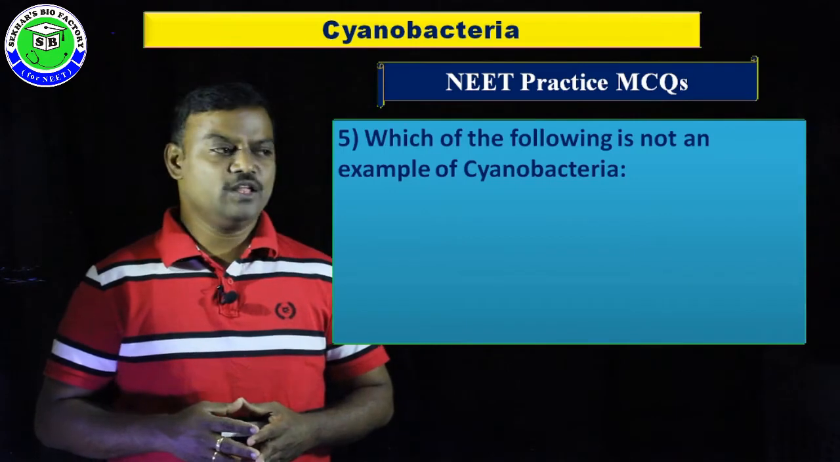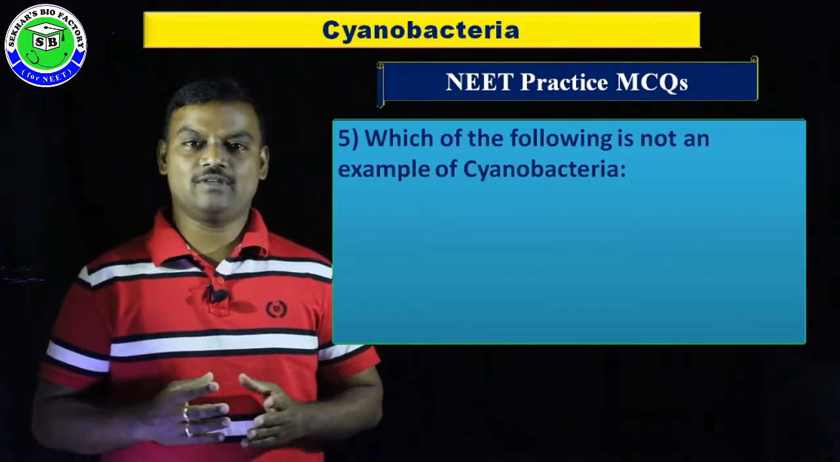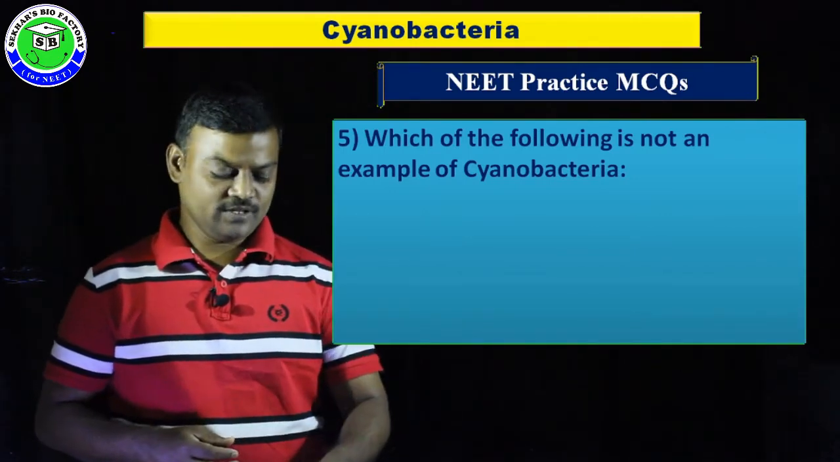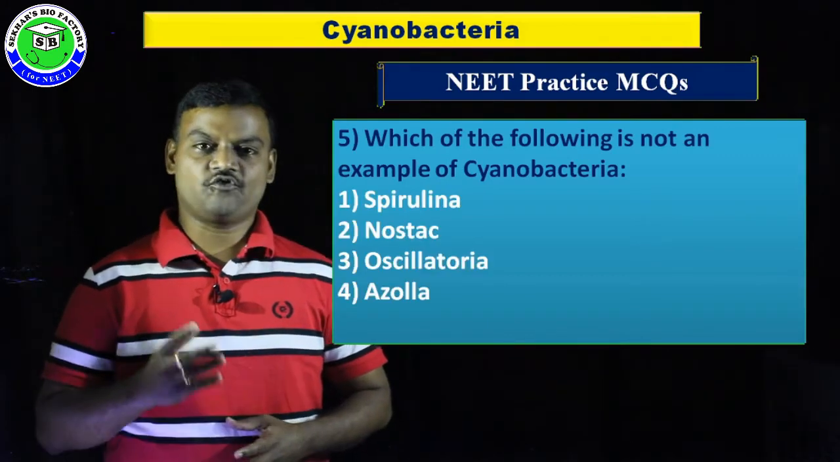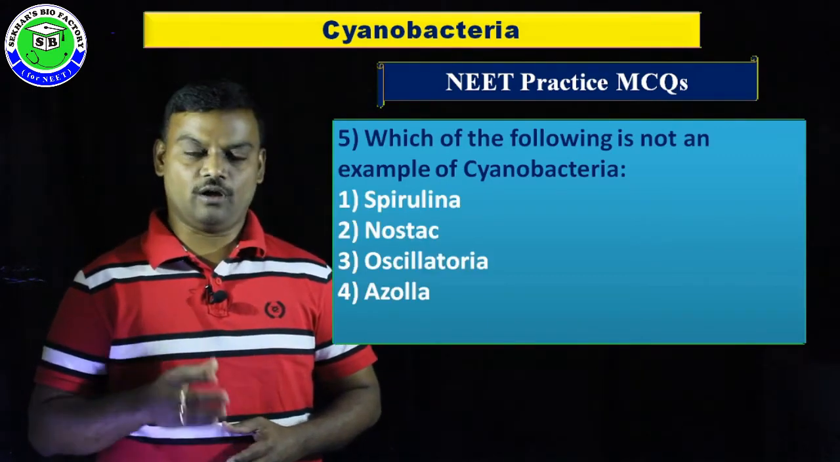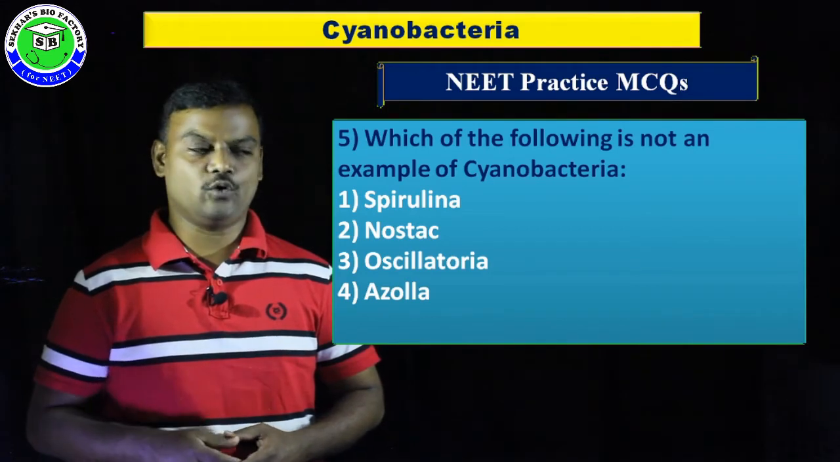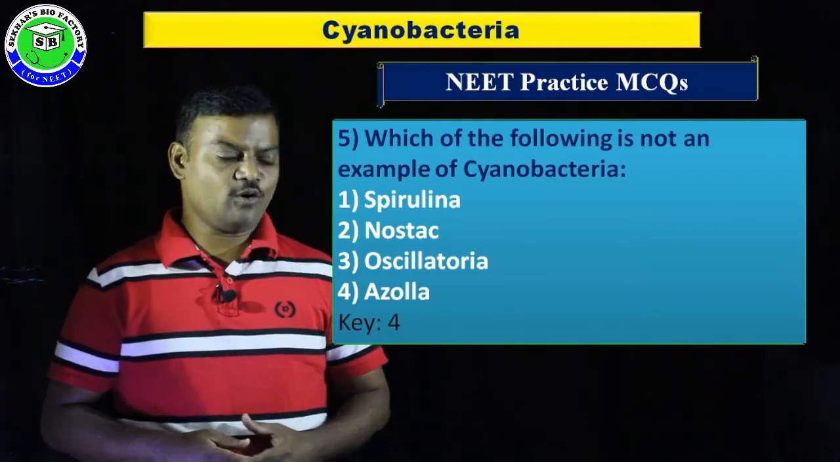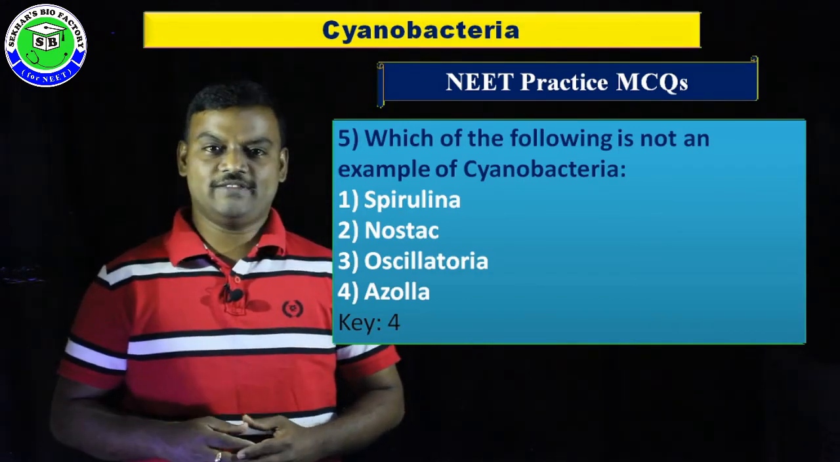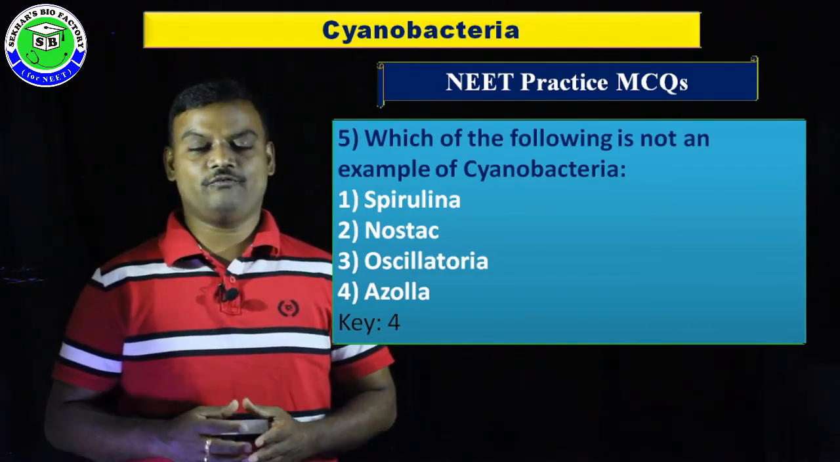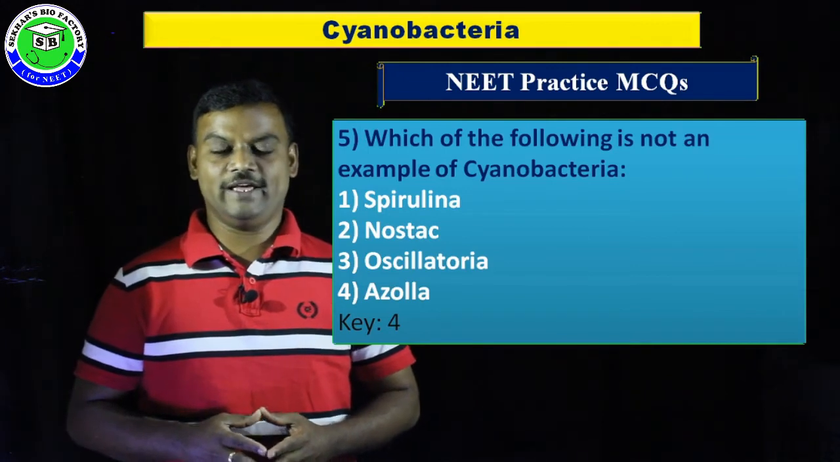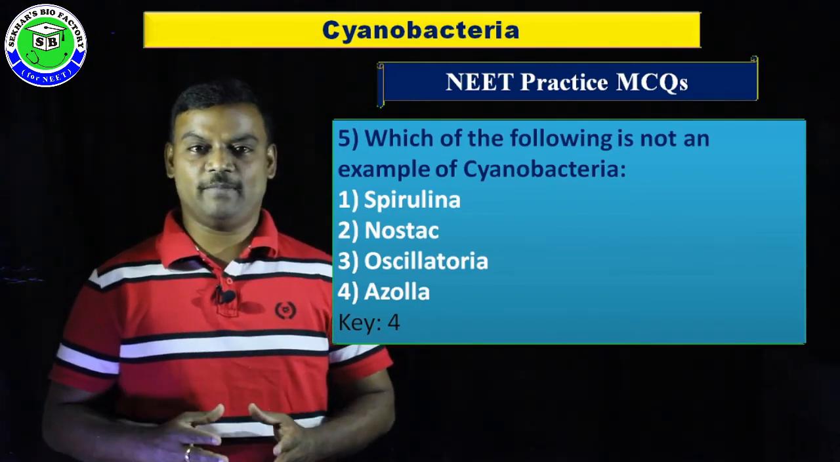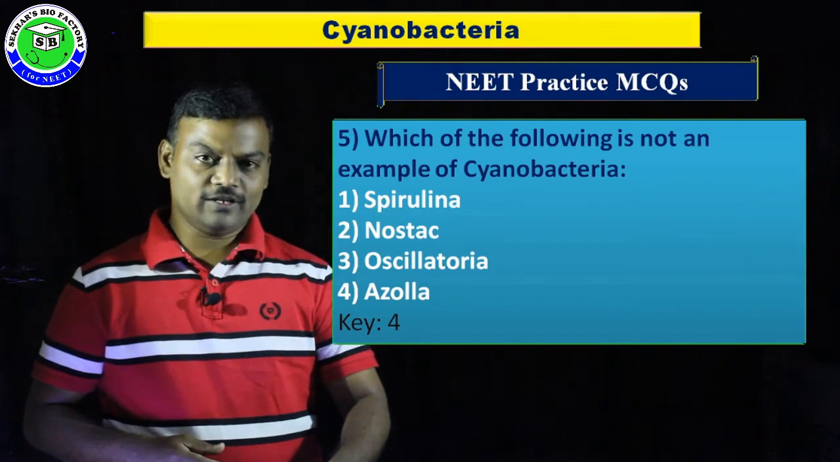Question number 5. Which of the following is not an example of cyanobacteria? In this, the first option is Spirulina, second option Nostoc, third option Oscillatoria, and fourth option Azolla. In this, the correct answer is the fourth option. Azolla is a water fern plant. In this fern plant, Anabaena azollae, a cyanobacteria, is the symbiont. So these are some of the practice multiple choice questions for NEET.